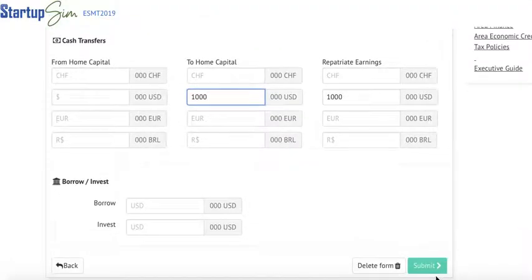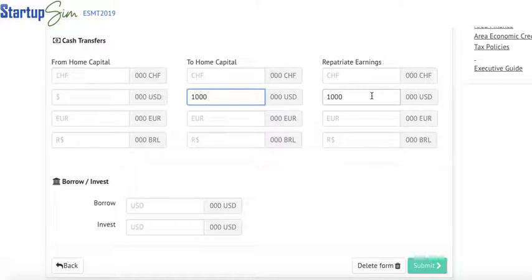And once this is submitted, then in this case, the home office would receive $2 million, 1 million in terms of home capital and 1 million in repatriate earnings. $2 million, which converted back into Swiss francs might amount to maybe 4 million Swiss francs.